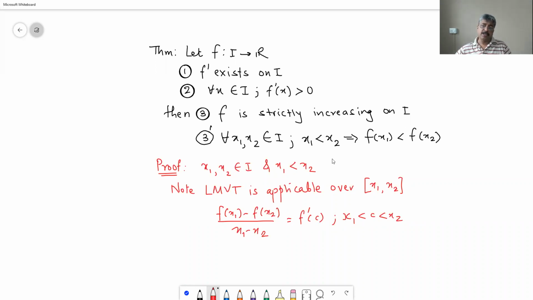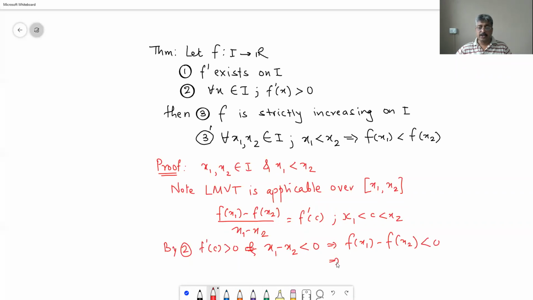f dash of c is greater than 0 given by 2. And x1 minus x2 is less than 0, implies f of x1 minus f of x2 should be less than 0, which makes it f of x1 less than f of x2.